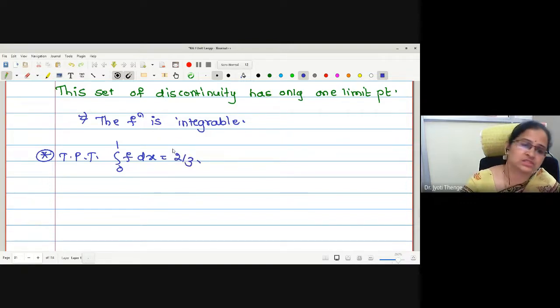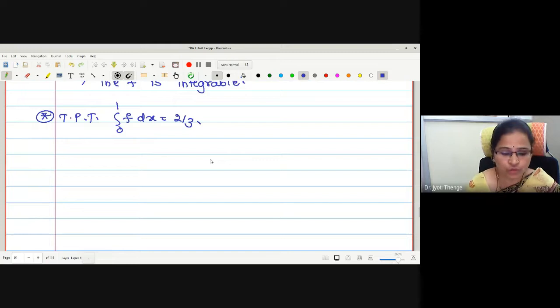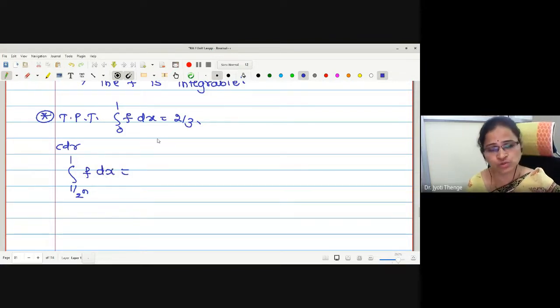to find the integration, we were going to make a partition of this interval 0 to 1. First, instead of considering 0 to 1, I will consider the interval 1/2 raised to n to 1. Why? Because if I take the limit as n tends to infinity, this 1/2 raised to n will tend to 0. So initially I will consider the integral from 1/2 raised to n to 1.